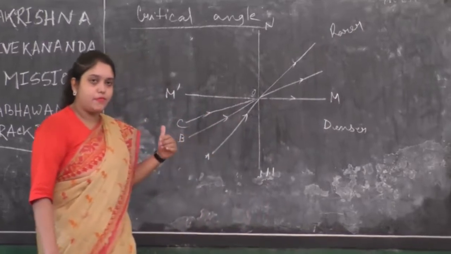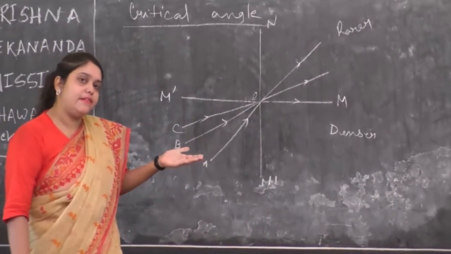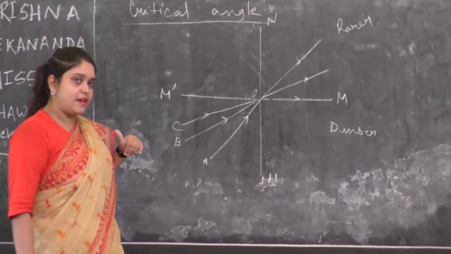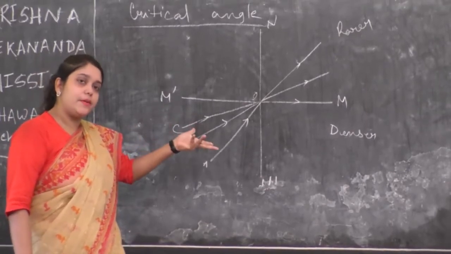So in this diagram, from which medium to which medium the light ray is traveling? The light rays are traveling from denser medium to rarer medium.